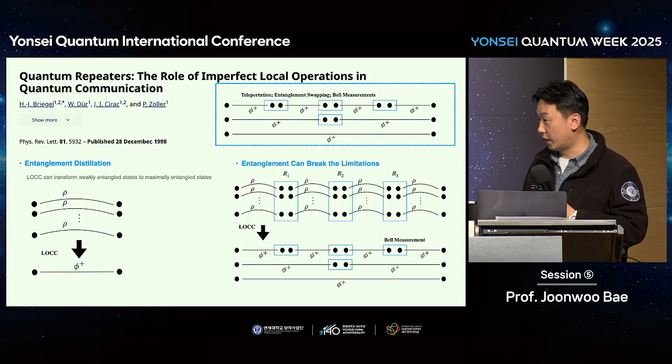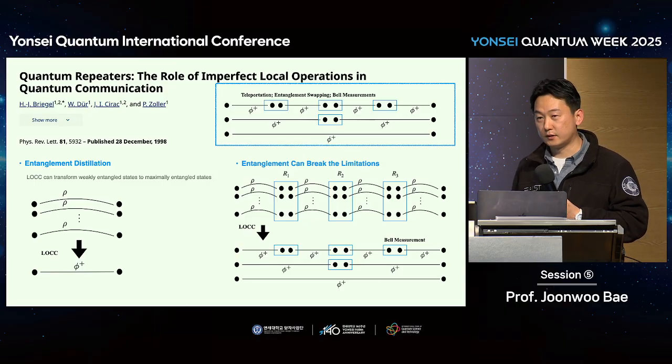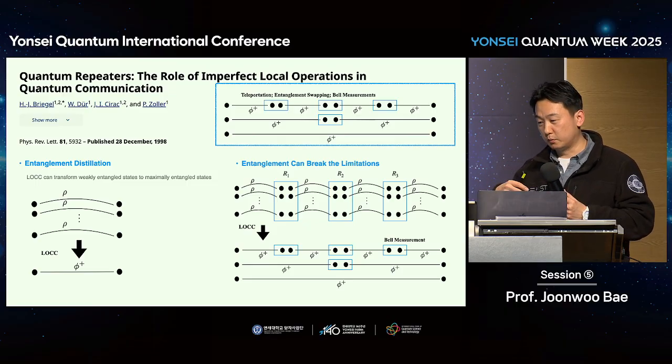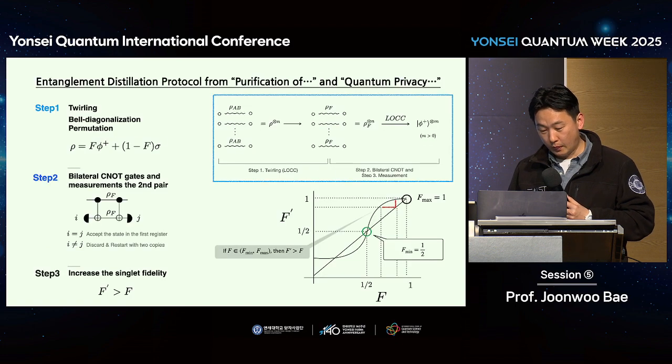After all, two parties far in distance can share a useful entangled state. In this way we can extend quantum communication and also quantum networks.